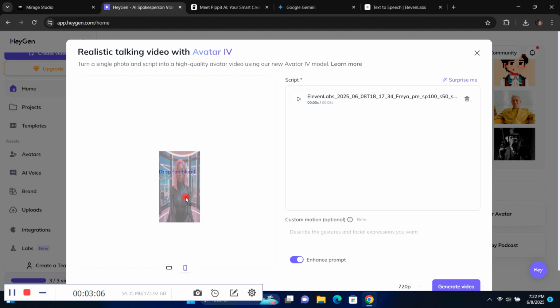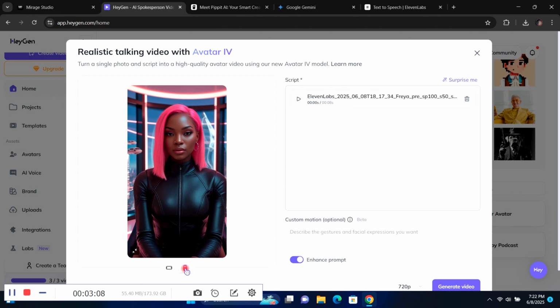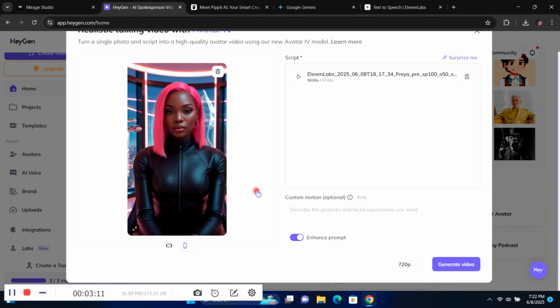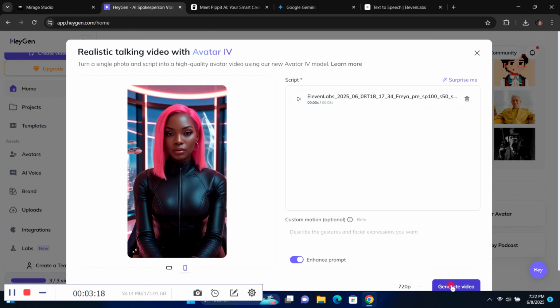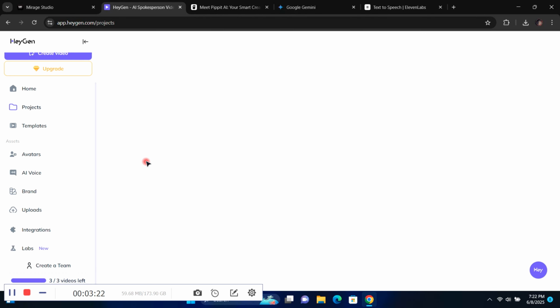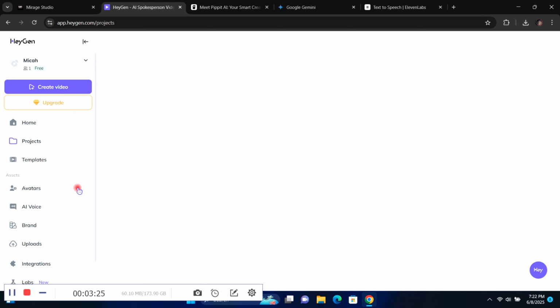You can select whatever aspect ratio you want, whether 16:9 or 9:16, and then you can select your quality. But since I'm using the free account, I can only export in 720p. Once that's done, you click on generate, and it's going to automatically start generating. That's as simple as it is. You don't have to do too much.